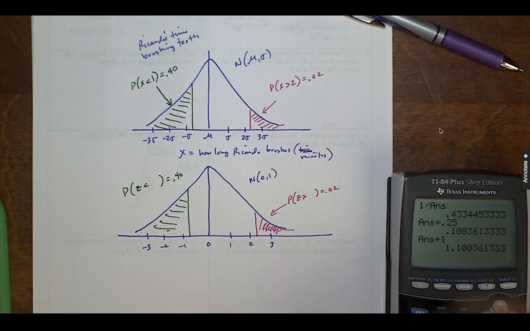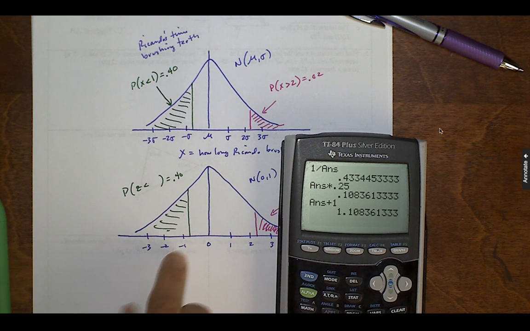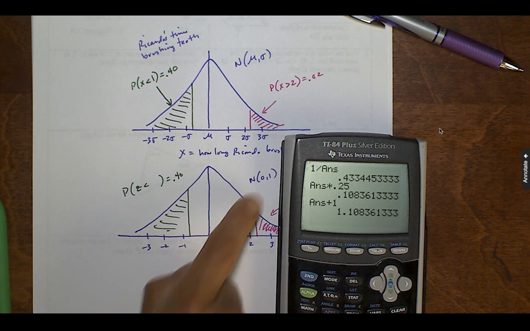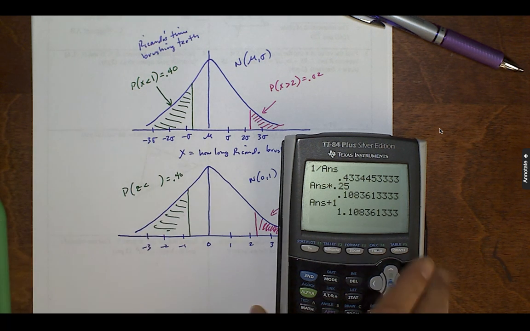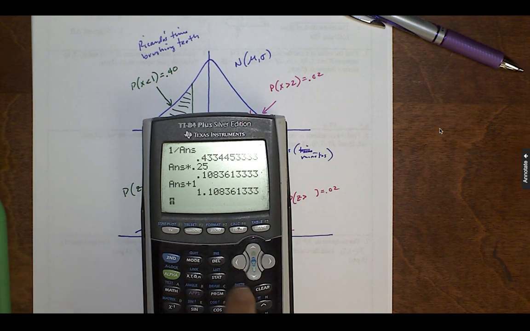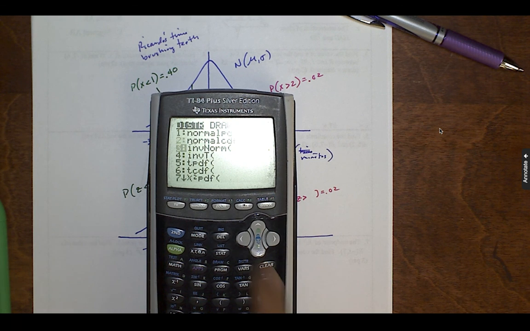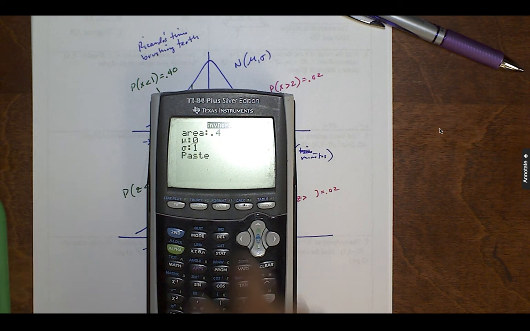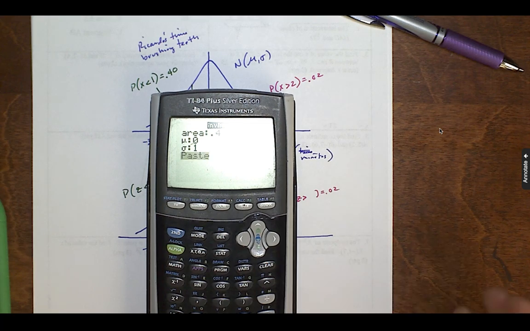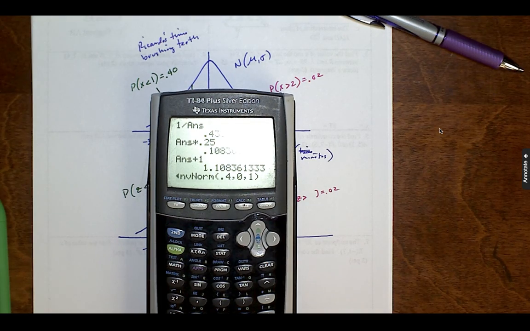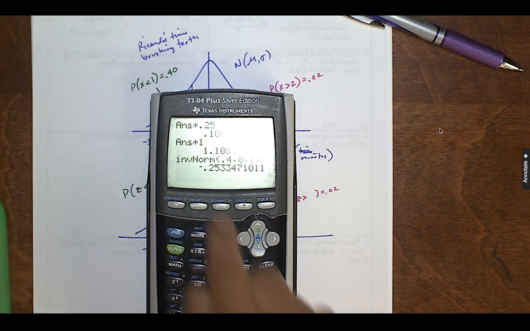So let's go ahead and find this critical value. What is the critical value of the standard normal for which the left tail has a density of 0.4? Well, I'll just go second distribution, go to inverse norm, and there it is on my calculator already. So the total area for the left tail is 0.4, and my mu and sigma are just 0 and 1 because now I've standardized, right? And then I press enter, and there it is.